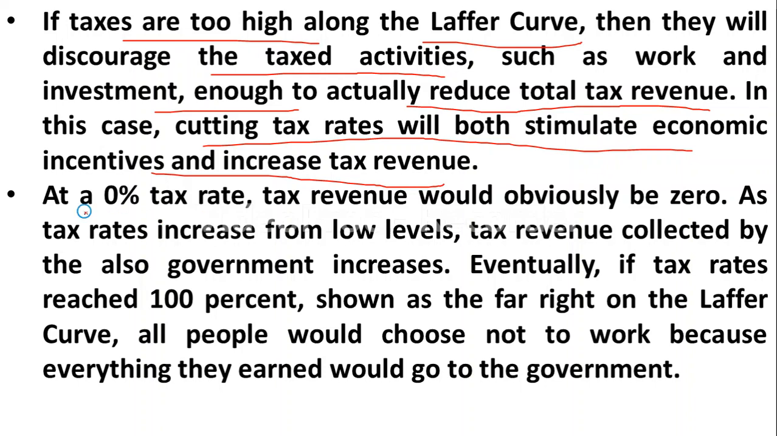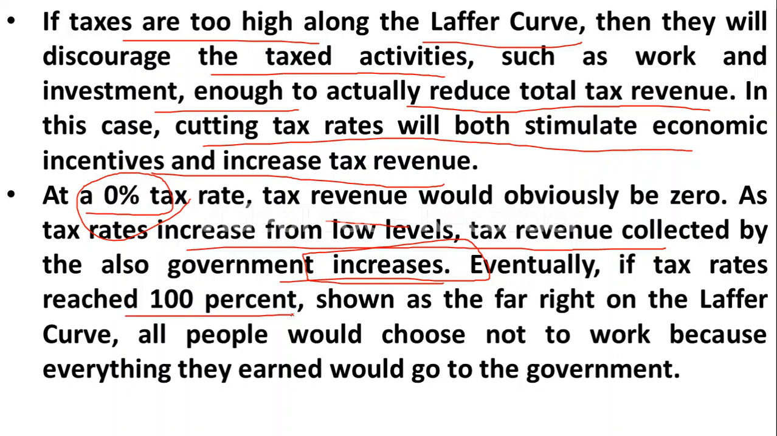And as I explained, at 0% tax rate, tax revenue will be zero. As the tax rate increases from low levels, tax revenue collected by the government will also increase. If tax rates increase from zero, then tax revenue will also increase. And eventually if the tax rate reaches 100%, people are not interested to work more, produce more and sell more, and to pay all the income in the form of tax to the government, so the government's revenue will be zero. So in this condition, cutting the tax rate will help the government to increase the tax revenue.